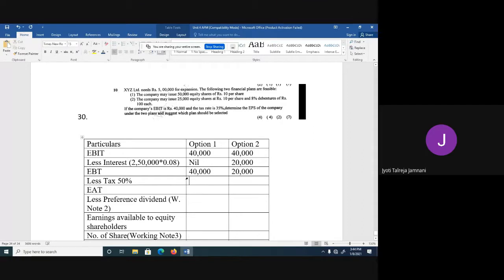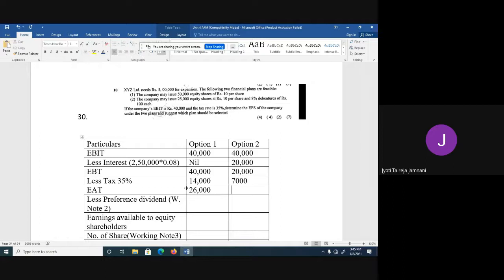Less tax at 50%. So 50% of 40,000 is 20,000 tax here. Ma'am, tax rate is 35%. Okay, sorry. It's 35%. So see, how much is 35% of 40,000? 14,000. And 35% of 20,000 is 7,000. So we'll minus: 40 minus 14, you will get 26.